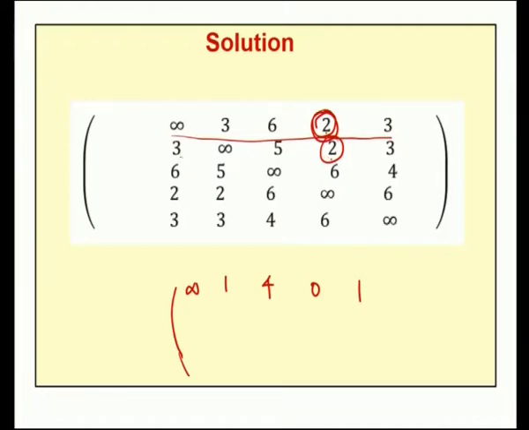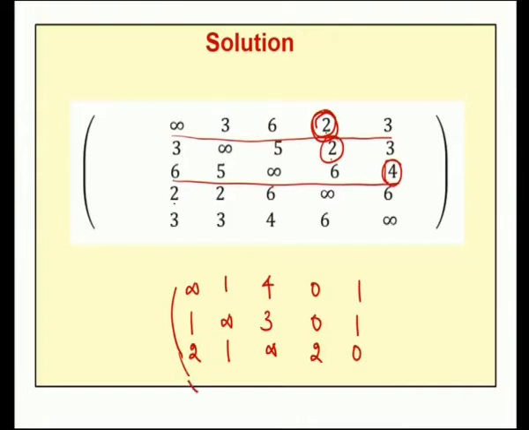So, we have 3 minus 2 is 1, then we have infinity, then 5 minus 2 is 3, then 2 minus 2 is 0, then 3 minus 2 is 1. Do the same thing for the third row. For the third row the minimum entry will be 4. So, subtract this 4 from each and every entry, which gives us 6 minus 4 is 2, then 5 minus 4 is 1, infinity, 6 minus 4 is 2, 4 minus 4 is 0.